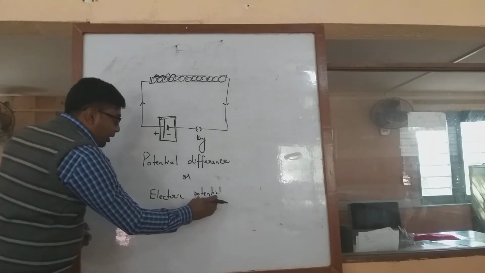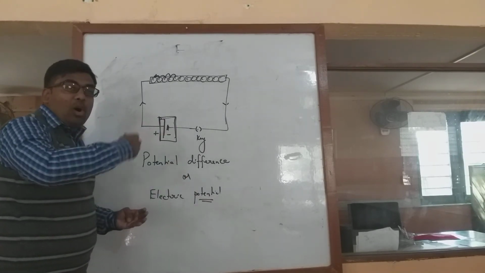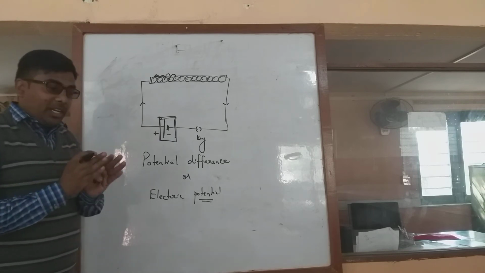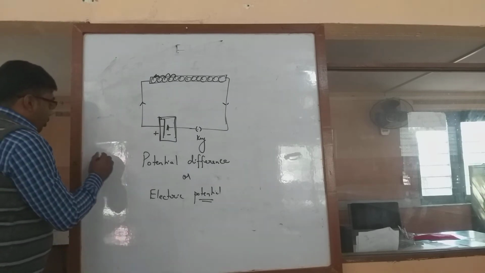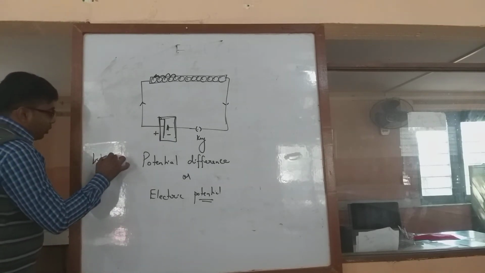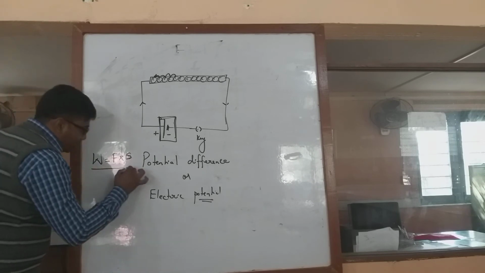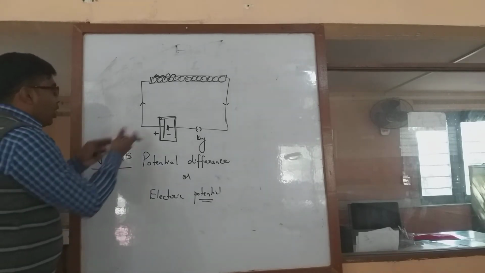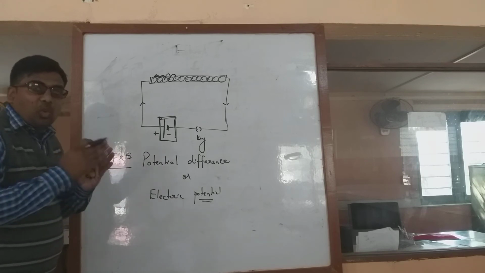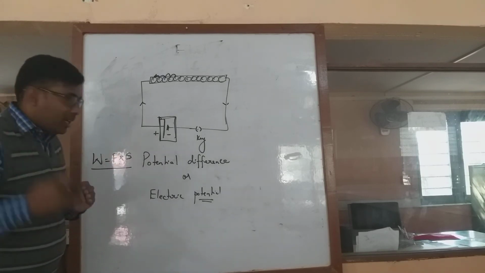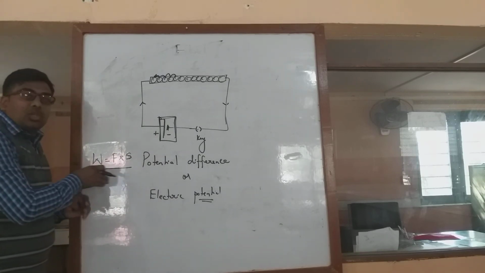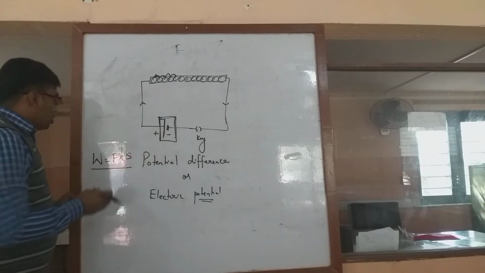So electric potential means the ability of the electrons, or how much work is done. We know work done is equal to force into displacement. And here, what work is done? The work is done to move an electron from one point to another. For that we are applying a force. So force applied, electron moved, so work is done.